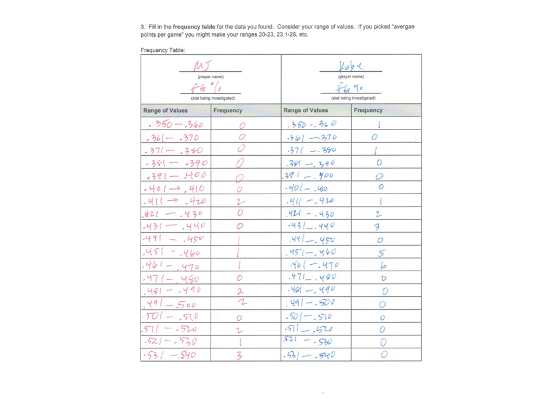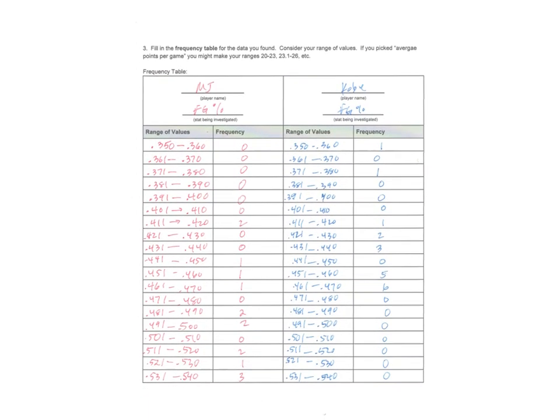All right, so from there, I wanted you guys to do frequency. This is where you have a little bit of freedom in terms of the range of values that you choose. For this particular example, the lowest value was Kobe's last season, which was a 0.35 something. So I wanted to start my values at 0.35, and then the highest value was Michael's season of 0.539, I'm sorry. So I wanted to end my values there. I chose to go up by every 0.01. So I started with 0.35, 0.36, 0.37, 0.38, and then you make your ranges based on that.